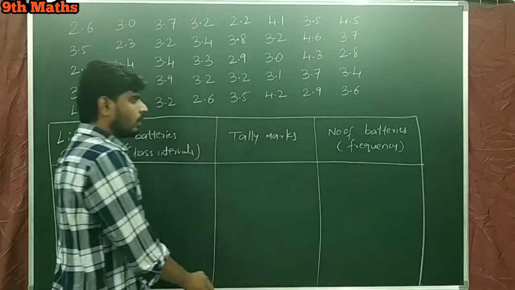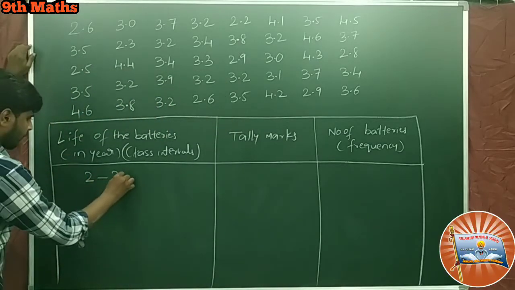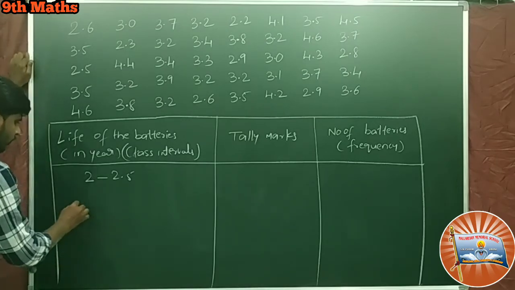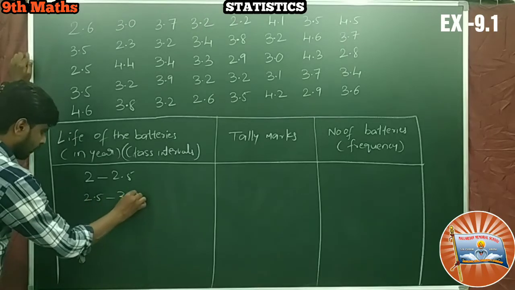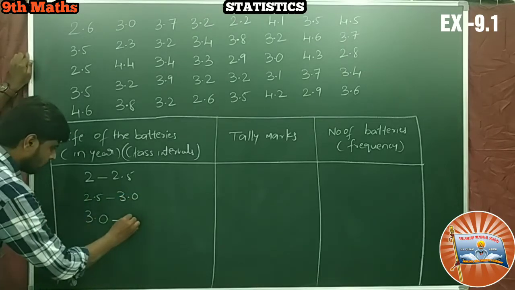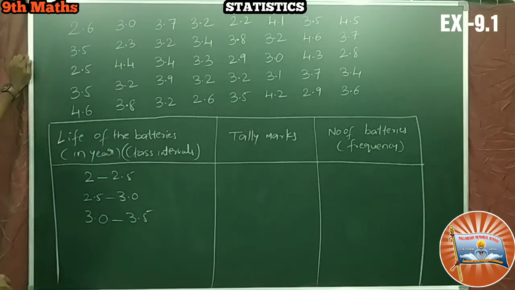What is the first class interval given in the question? That is 2 to 2.5 years. So 2 to 2.5 years, and next class interval 2.5 to 3.0, nothing but 3. So next 3.0 to 3.5, because our class size is given already 0.5.